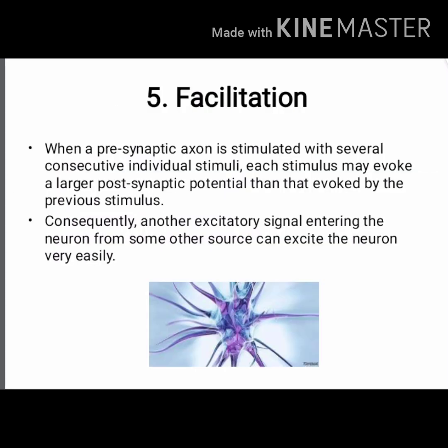The fifth property is facilitation. When a presynaptic neuron is stimulated with several consecutive individual stimuli, each stimulus may evoke a larger postsynaptic potential than that evoked by the previous stimulus. Consequently, another excitatory signal entering the neuron from some other source can excite the neuron very easily.